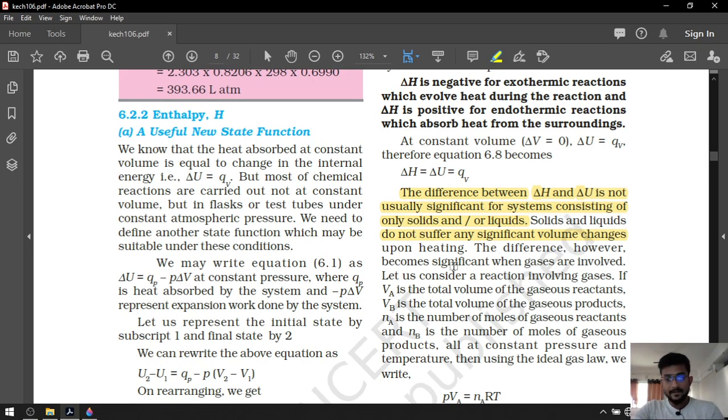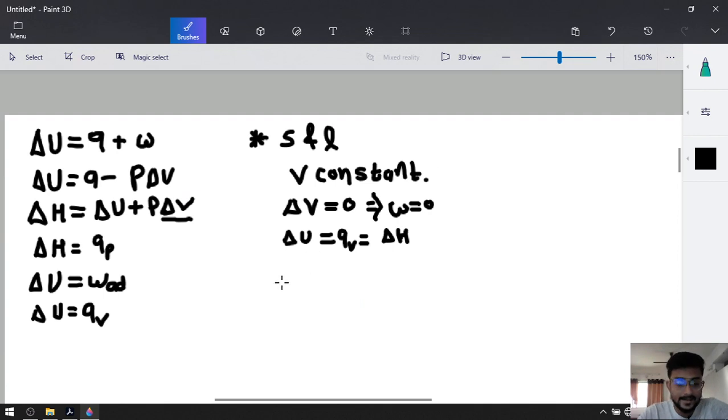The difference, however, becomes significant when gases are involved. In the gaseous state, if there is a larger change of volume, it is clearly significant, and we can see it with our naked eyes.